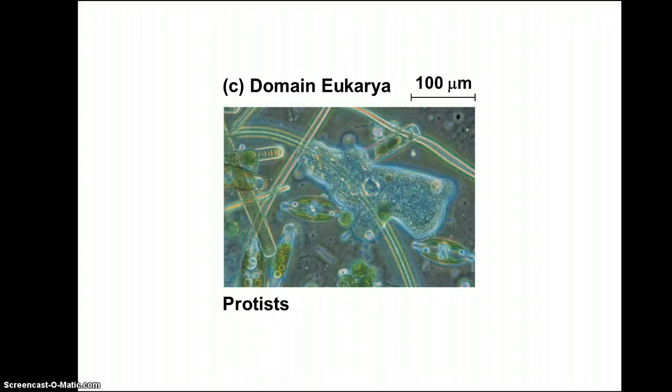Domain eukarya, Protista. Again, these are very small, almost invisible to the naked eye. We have here an amoeba, probably a euglena here. These are typically found in pond water. If you get yourself a sample of pond water and look at it under a microscope, you can see many of these little critters floating around.